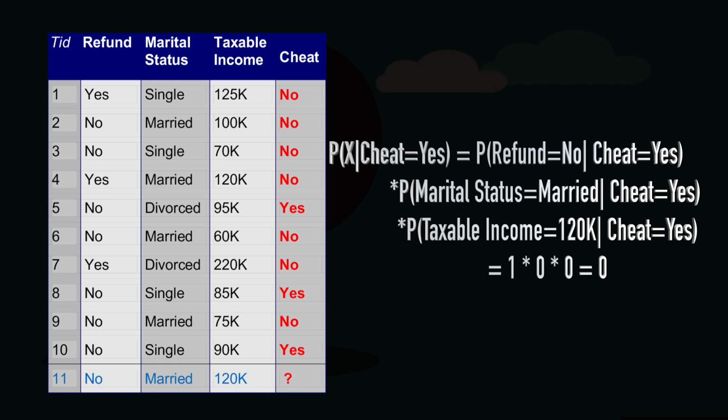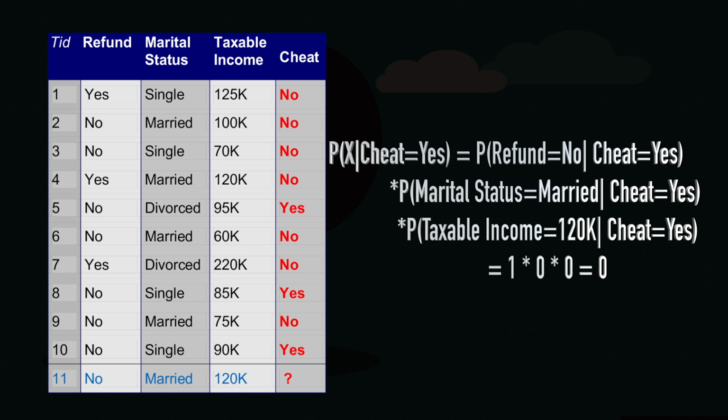Now, on the contrary, if I check for probability of marital status is equal to married given cheat is equal to yes, of these 3 records 5, 8 and 10, nowhere am I finding that the marital status is married, which means this probability turns out to be 0. Similarly, if you look for taxable income is equal to 120k given cheat is equal to yes, you will find that the probability is once again 0. So, the calculation is 1 times 0, which happens to be 0.